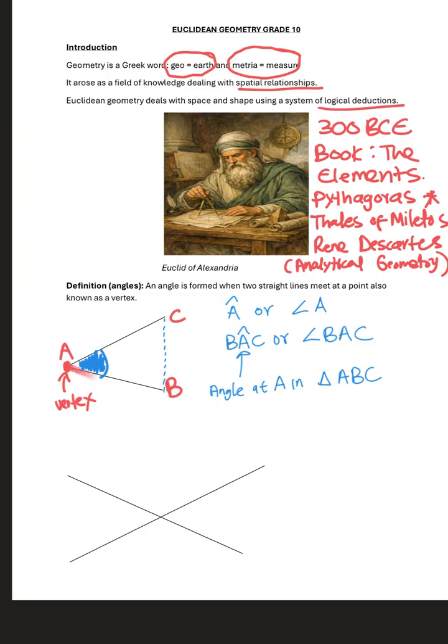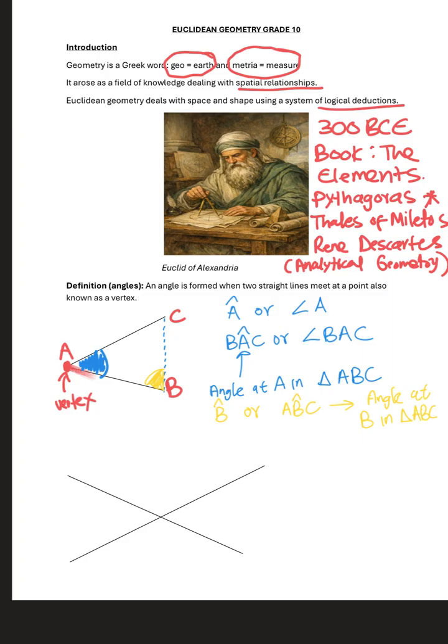Let's say I want to describe this angle here, which is angle B. How am I going to do that? I'm going to say angle B, or I can say angle ABC. This means I'm saying angle at B in triangle ABC.